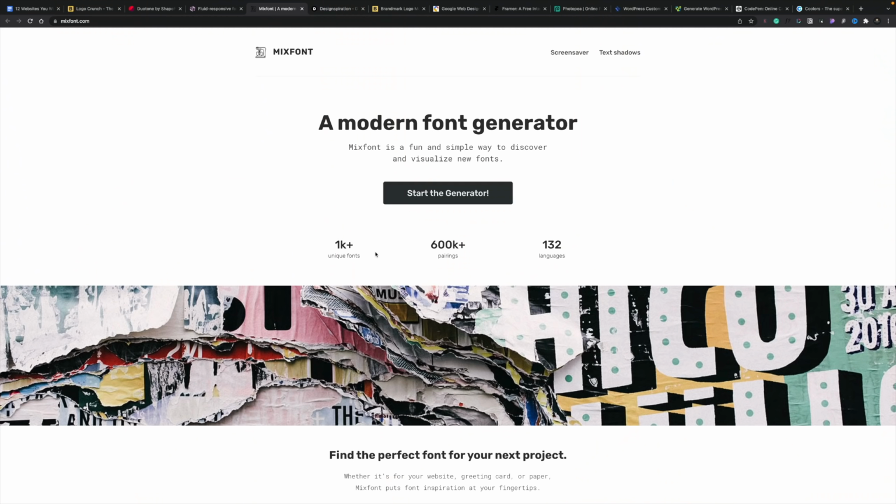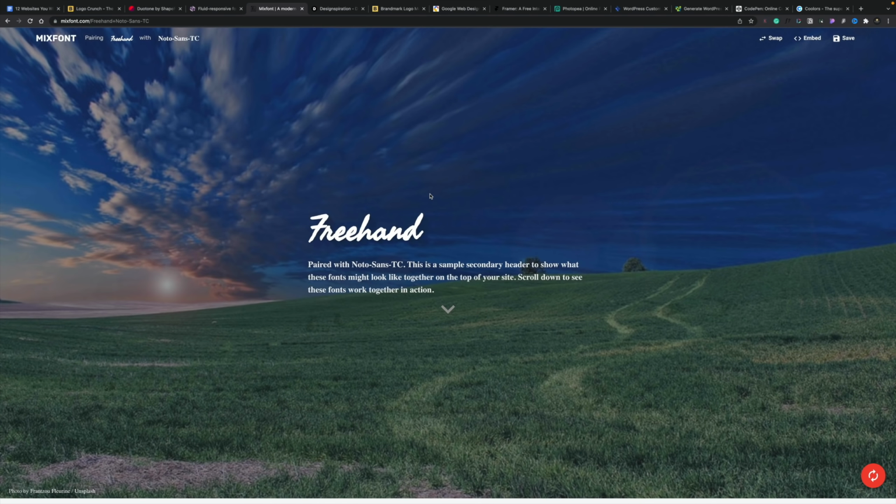So you can see we've got over 1,000 unique fonts, 600,000 pairings in various different languages. So what we need to do is simply click Start the Generator, and boom, there we go. We now have a combination that it thinks will work well together. In this example, we've got the Freehand and we've got Noto Sans TC. The nice thing about this is it gives you a layout kind of idea to see what this would look like on a web page.